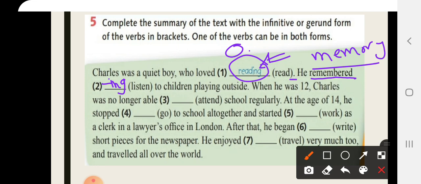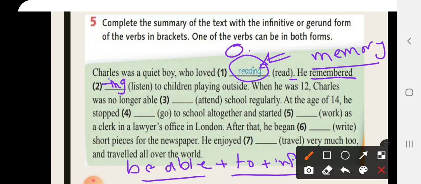When he was 12, Charles was no longer able. Now here, I have to tell you this information also: be able must be followed by to plus infinitive or the base form. So he was no longer able to attend school regularly.